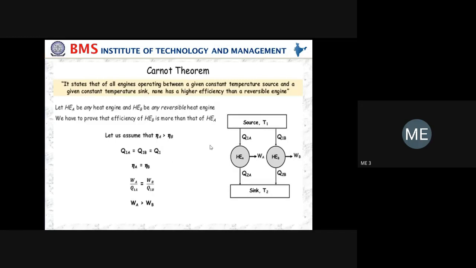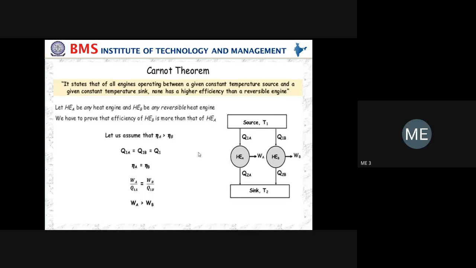It states that of all the engines operating between a given constant temperature source and a given constant temperature sink, none has higher efficiency than a reversible cycle, meaning that the reversible engine gives the maximum efficiency as compared to the irreversible engine. That is the meaning of Carnot theorem.